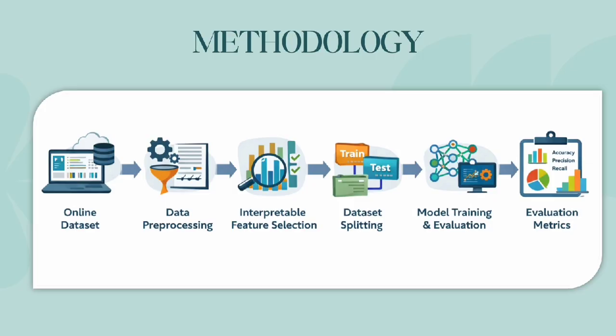The methodology consists of multiple stages. First, the dataset was collected and pre-processed. Next, important features were selected using random forest and SHAP analysis. After feature selection, label encoding and classification were performed. Finally, different machine learning models were trained and evaluated using performance metrics like accuracy, precision, recall, F1 score, and confusion matrix. This complete workflow helps us compare different models effectively.